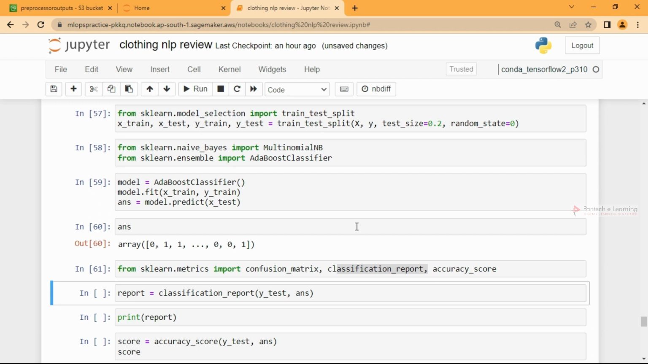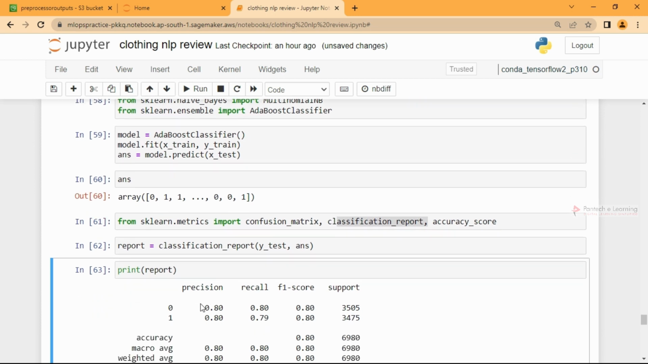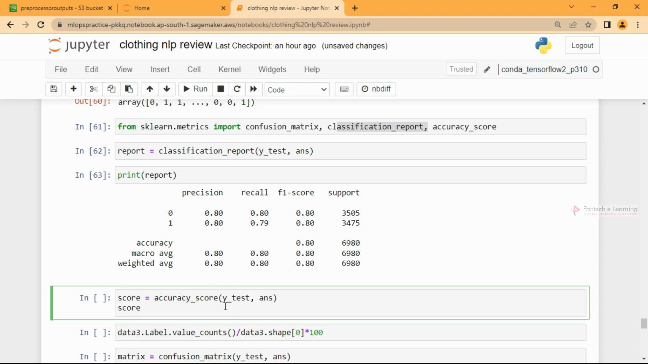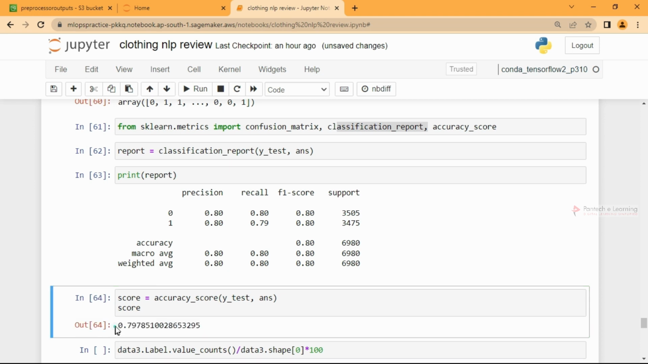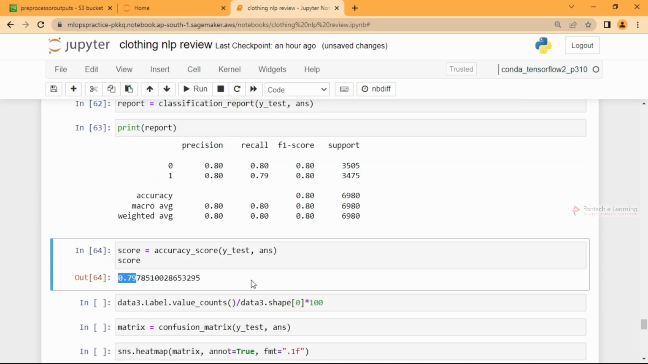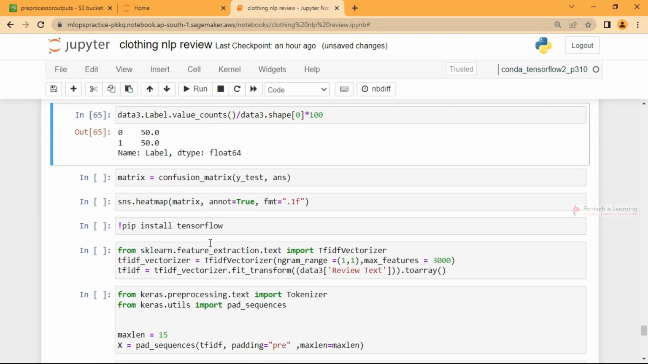I'll import the necessary matrix, report and score. In the classification report, both classes are at 0.80 precision, so they have equal importance, and the accuracy score is around 0.79, roughly 0.80. That is okay for this model. You can change the model and search further. Overall it is performing well, not biased towards any side.